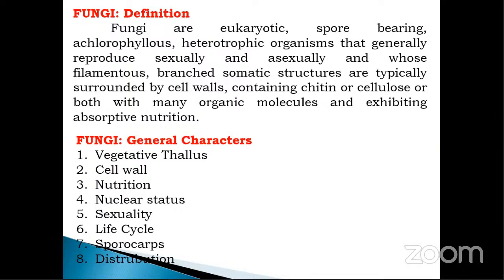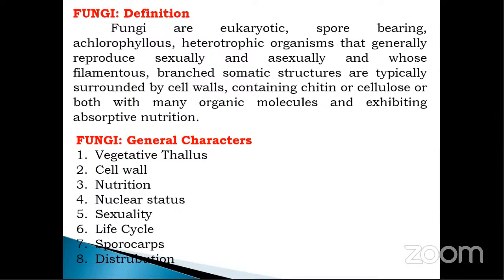Next point, that is achlorophyllous. What do we mean by achlorophyllous? They are devoid of chlorophyll, or lack chlorophyll, which means they cannot synthesize their own food material and depend on others for their nutrient requirement. Then heterotrophic means they depend on others for their nutrition, and they can generally reproduce by the sexual or asexual method.